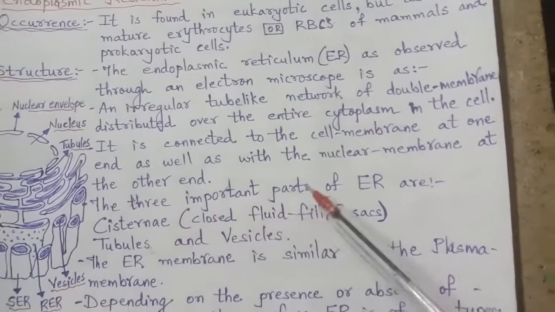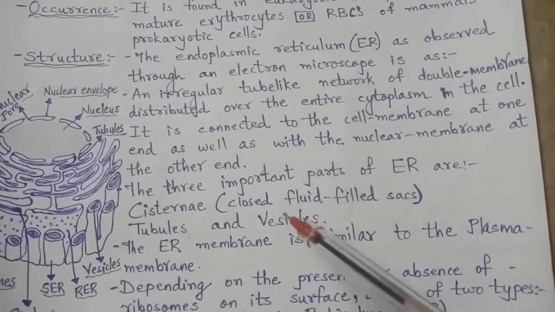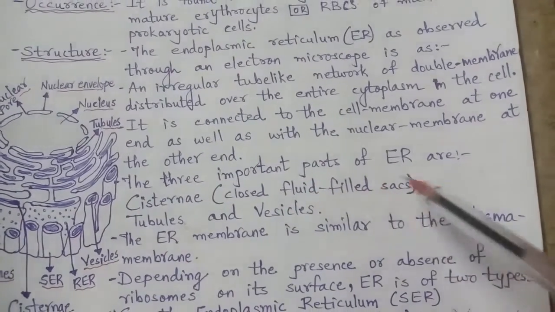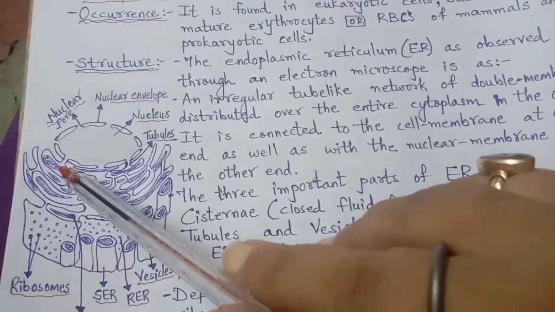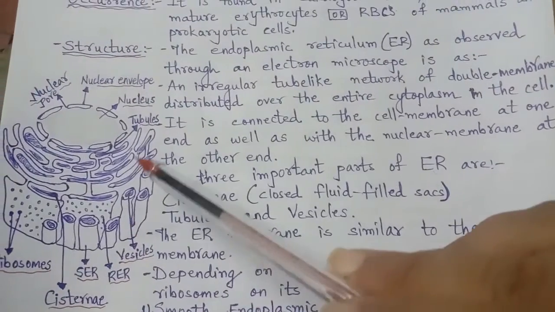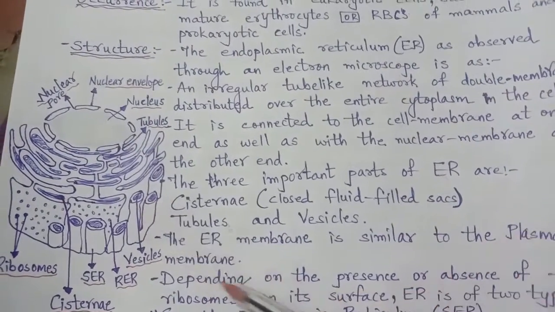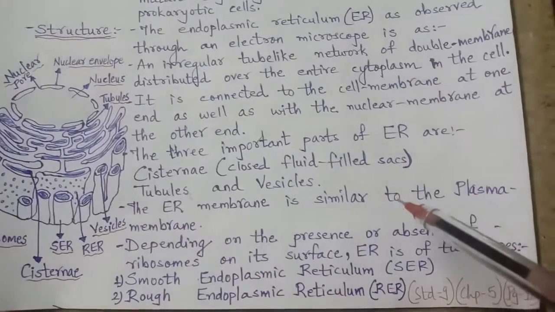The three important parts of the endoplasmic reticulum are cisternae. What is cisternae? A closed fluid-filled sac, a bag which is completely filled with fluid. Second are the tubules, and third the vesicles. These are the three parts of the endoplasmic reticulum.